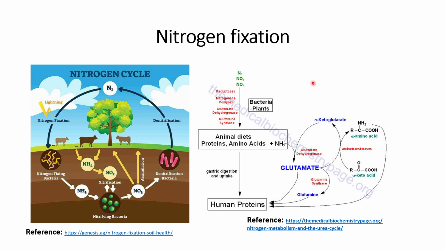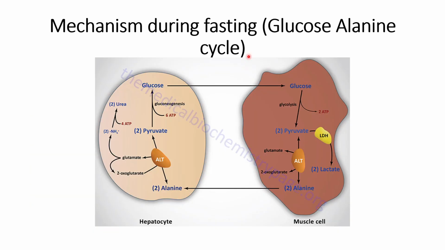Now we will understand one interesting application, or interesting thing that occurs during a specific form of dieting, that is fasting. That thing is called the glucose alanine cycle. So let us first understand what happens in the normal condition. This is the muscle cells, and this is the hepatocytes, or you can say a condition in the liver.